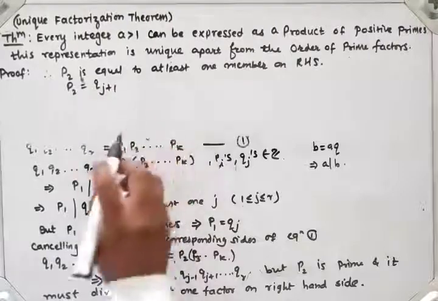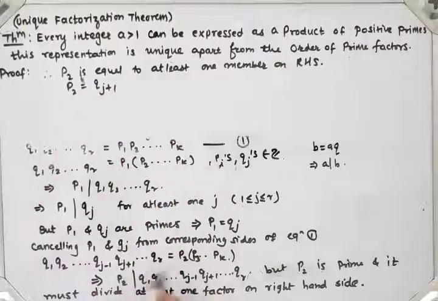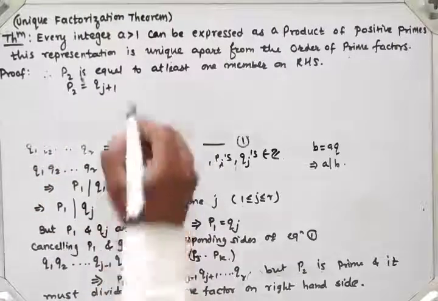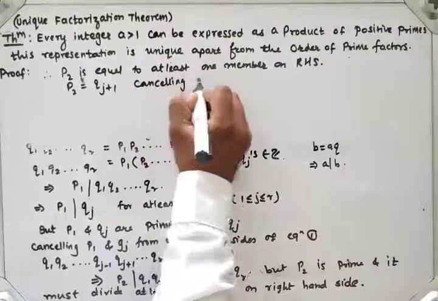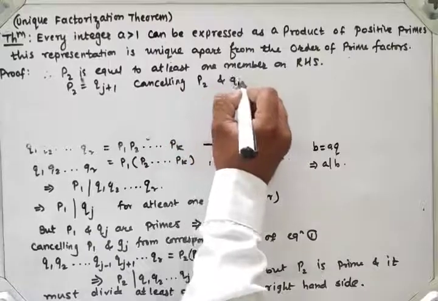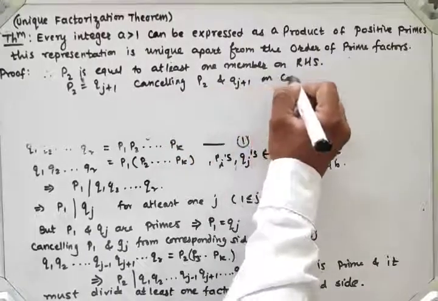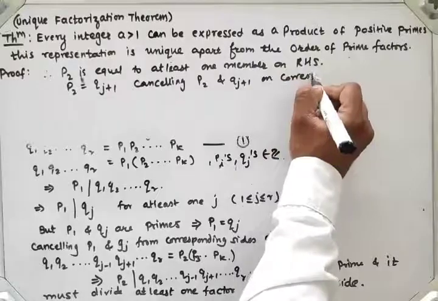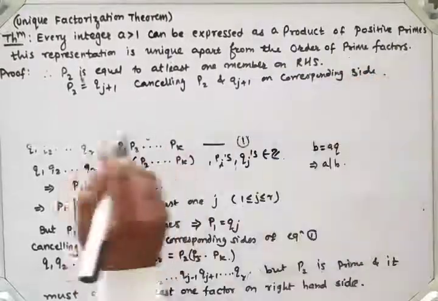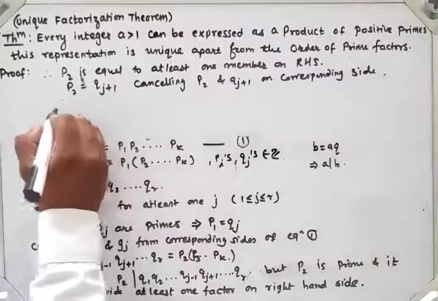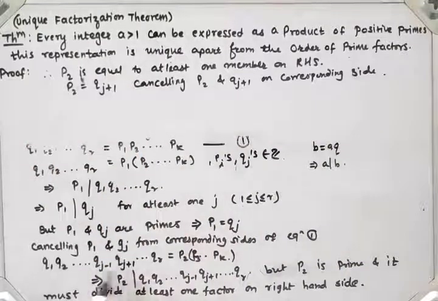Then cancelling P2 and Qj plus 1 on corresponding sides, what will we get? Here I have cancelled P1, here I have cancelled Qj, and again I will cancel P2 with Qj plus 1.